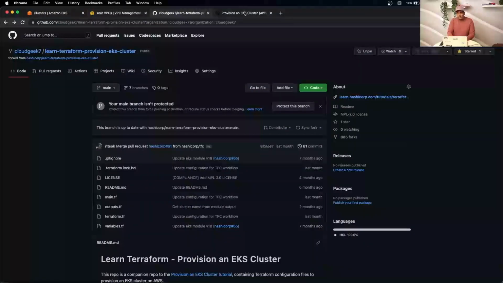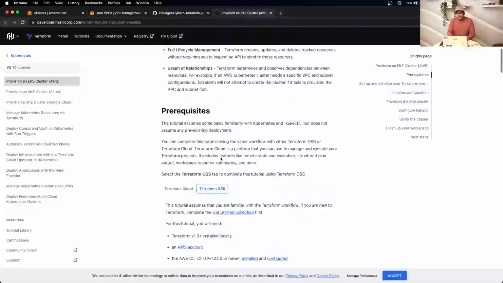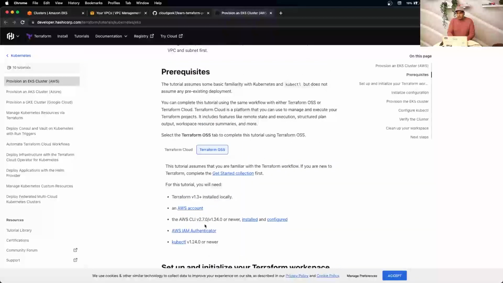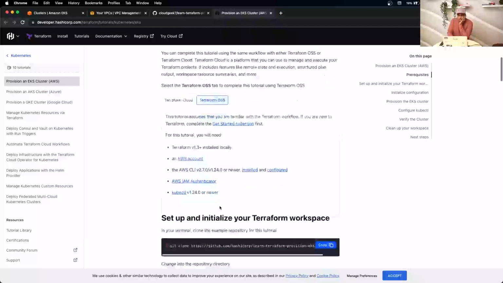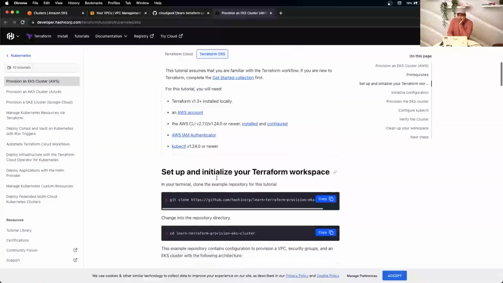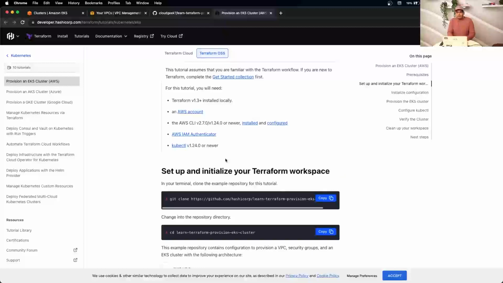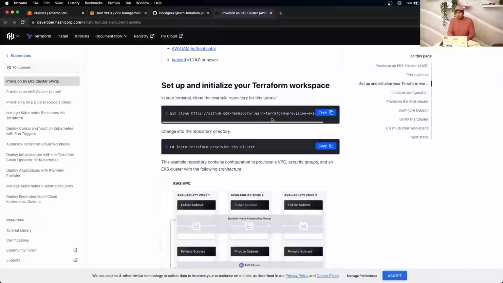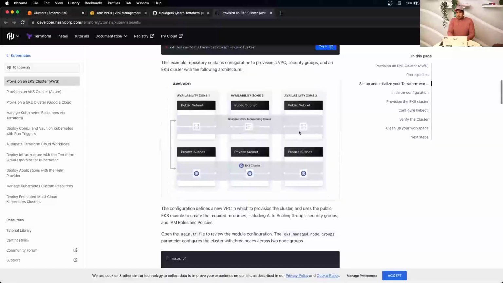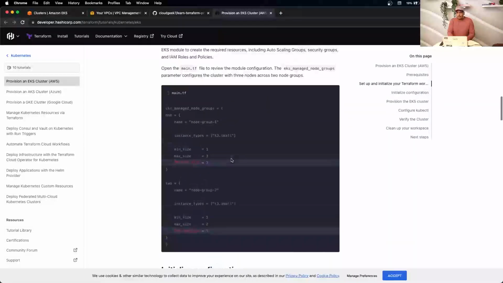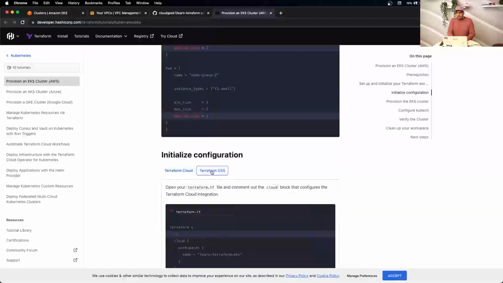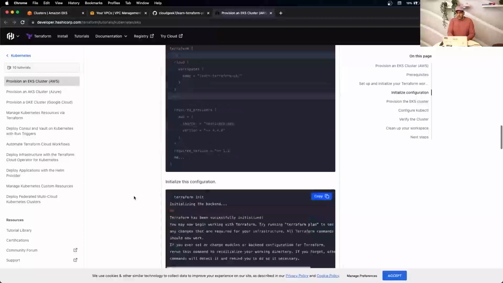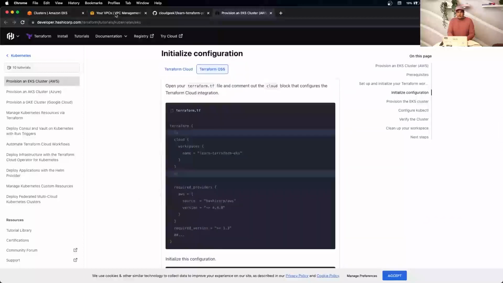So basically what we're going to do, we will execute this Terraform script to create. So these are the prerequisites which I've already installed on my terminal. And this everything will be again shared in GitHub for the demo, so don't worry about it. So this is what we're going to use. And this is basically a high-level architecture of how we're going to create the cluster. And yeah, any adjustments, we don't use Terraform Cloud for this demo, we use basically the open source version of it. So I will show you when we're doing it.